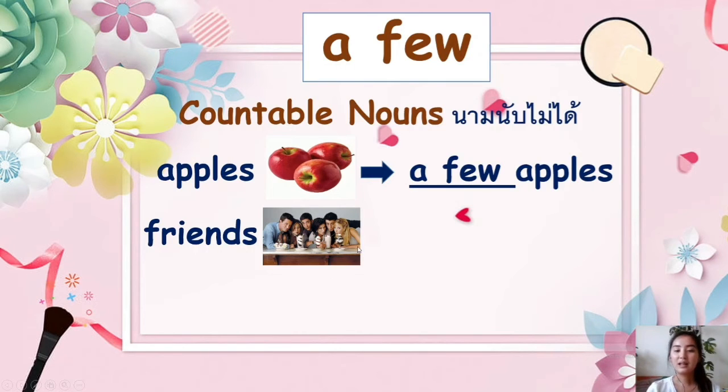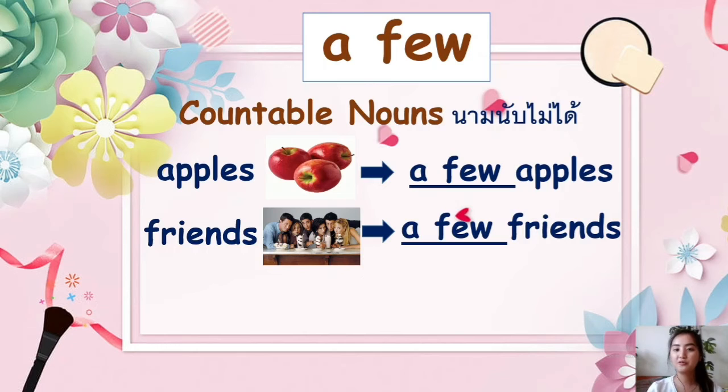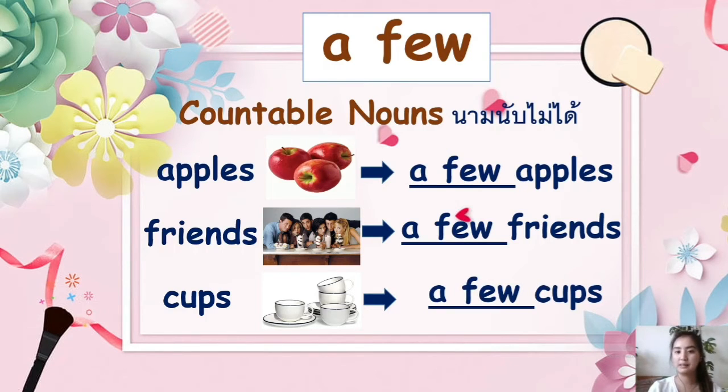Friends, countable noun, so we can say a few friends. Another example, cups. Cups, countable nouns. So we can say a few cups. Do you understand? Yes, of course.